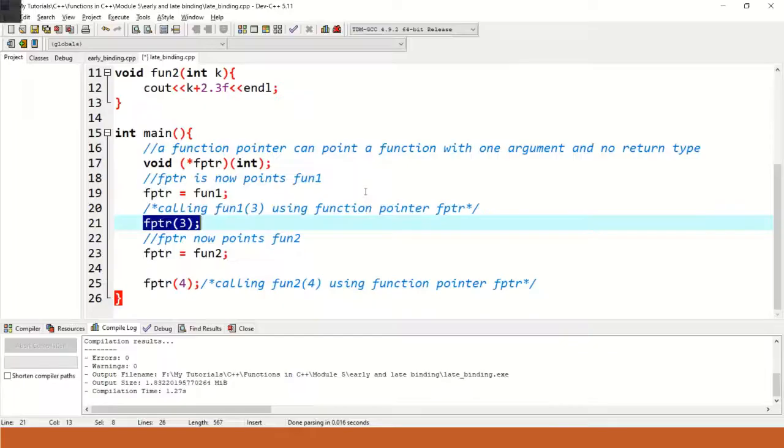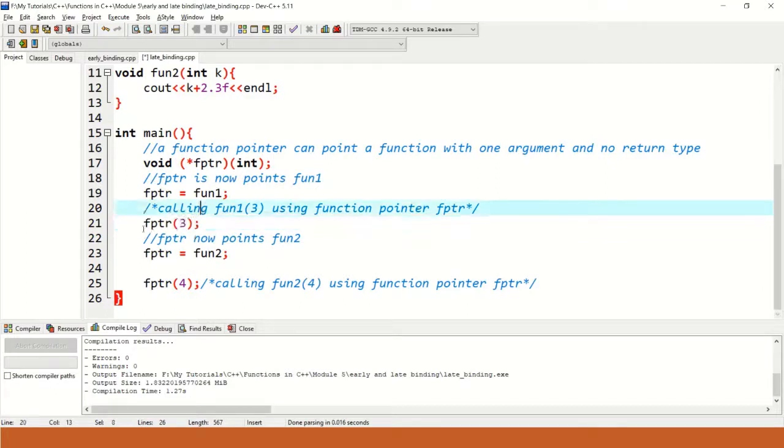But when we try to call fun1 using the function pointer, what will the compiler do? The compiler will first access the fptr memory. When it accesses the fptr memory, it finds that the address of fun1 resides there. So next, to call fun1 using that address, it needs further time. So this time is left for runtime.